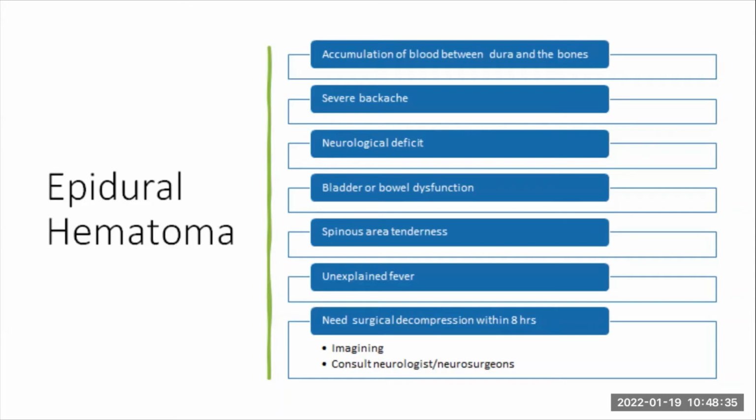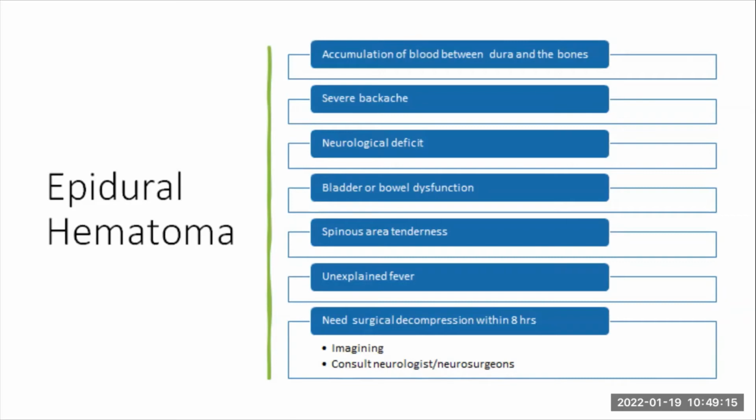And it's characterized by severe backache. The patient might present with some neurological deficits, bladder or bowel dysfunction, spinal area tenderness, and unexplained fever, and this needs to be decompressed within 8 hours. So we can see that immediately you develop an epidural hematoma, the scenario of everything just changes. The backache will be so severe that you can't explain why. The patient might not be able to lift up their legs. They start presenting with bladder and bowel dysfunction. Sometimes they might not be able to know when they are urinating and stuff like that.